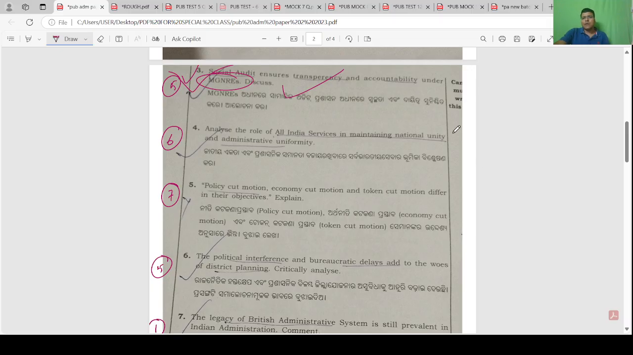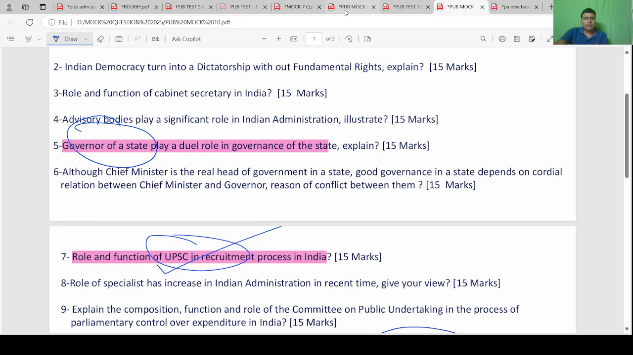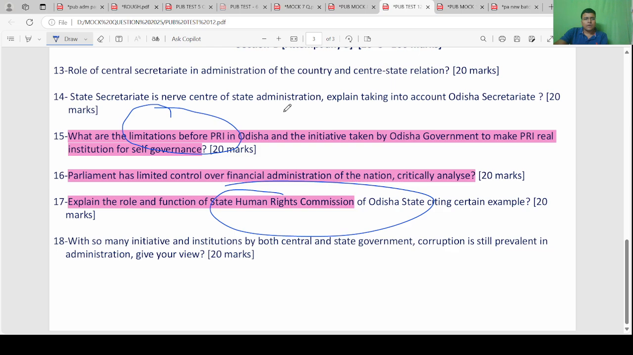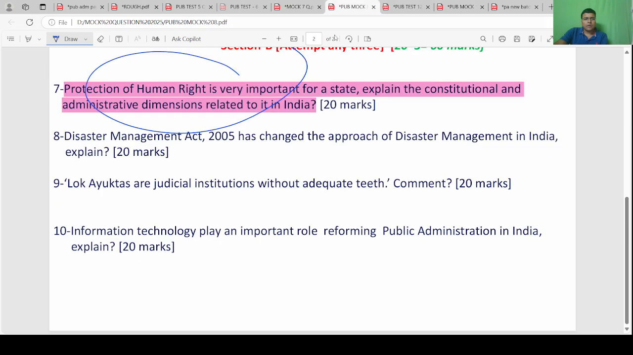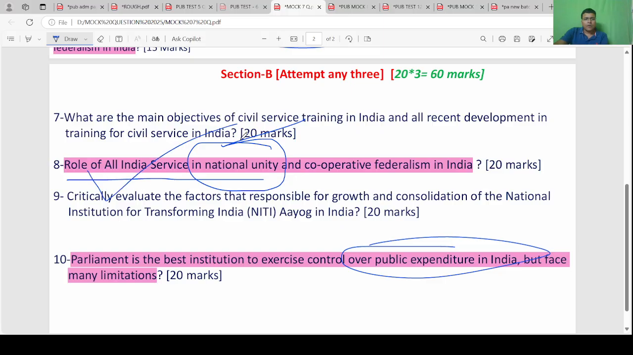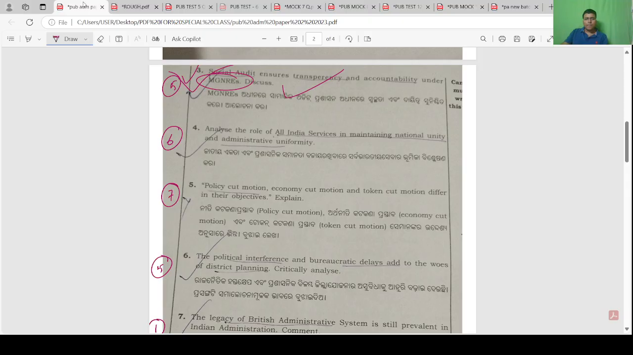Role of All India Service in maintaining national unity and administrative uniformity. Look, role of All India Service in national unity. It was a 15 marker question. Administrative uniformity means the All